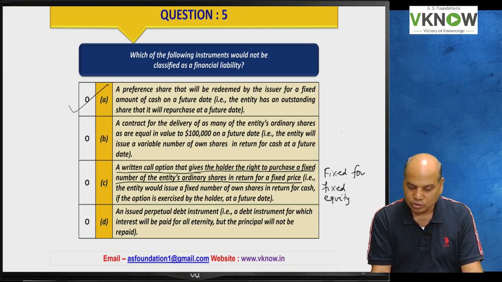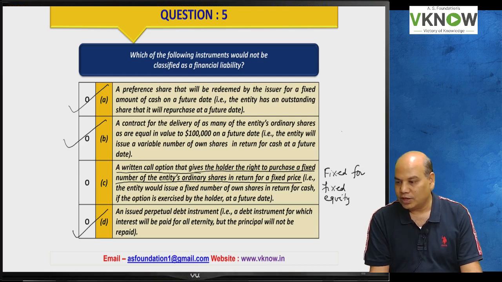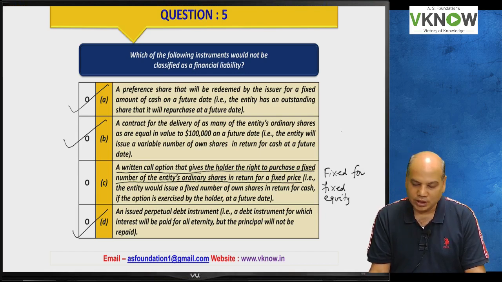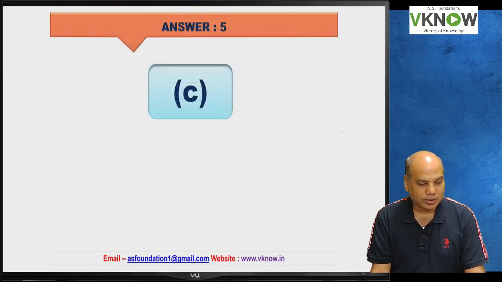There is an obligation to pay cash here, and there is an obligation to issue a variable number of own shares. A, B and D are financial liabilities. C is an equity instrument. So tick mark option C.